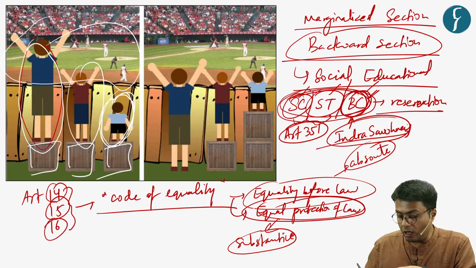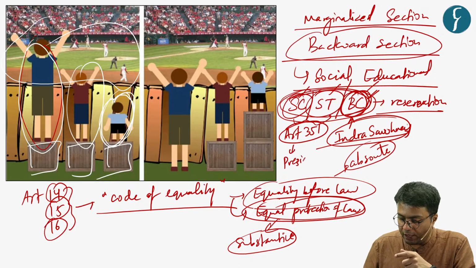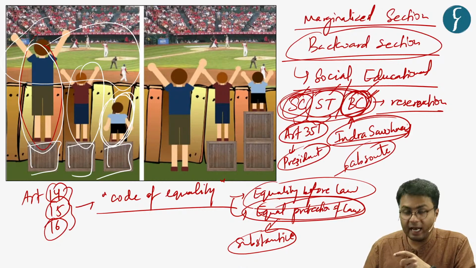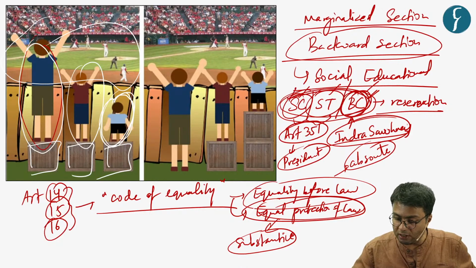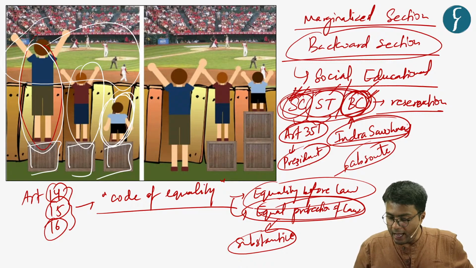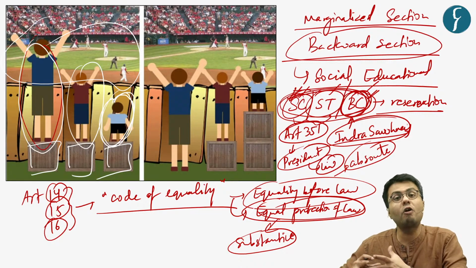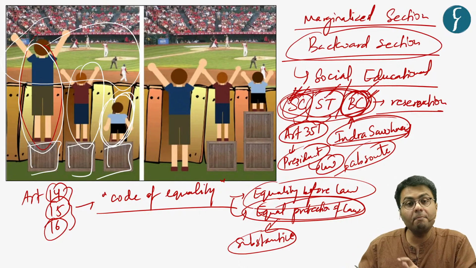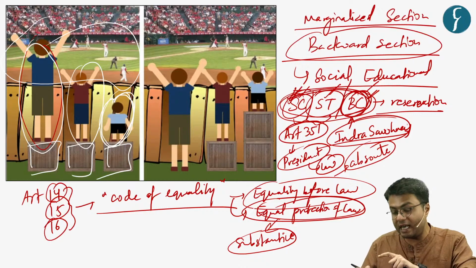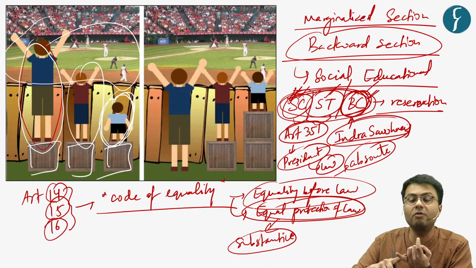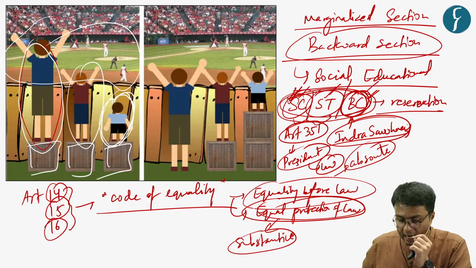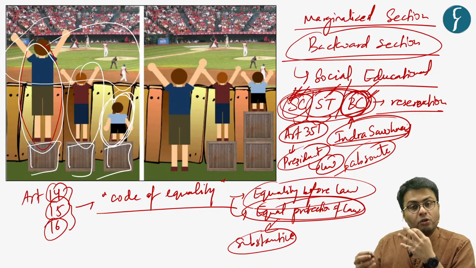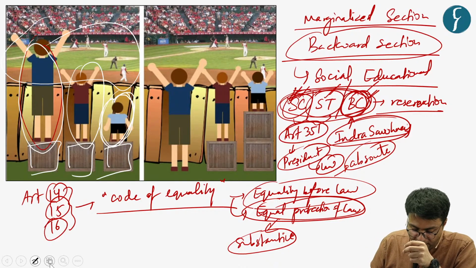Because first of all, Article 341 highlighted that the President of India can only specify which of the castes belong to these scheduled caste categories. And he or she can do so only through the passage of law, that means a law of Parliament. So in a way, state legislatures are not empowered to categorize or designate any caste as scheduled caste or scheduled tribe. Correct.